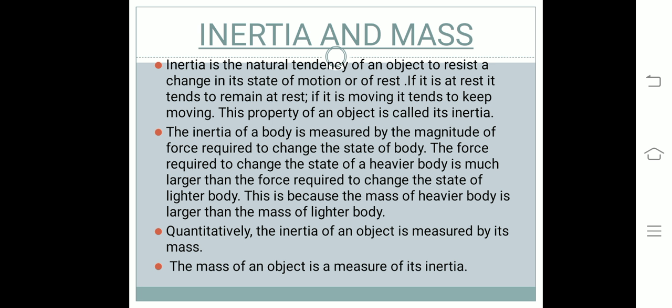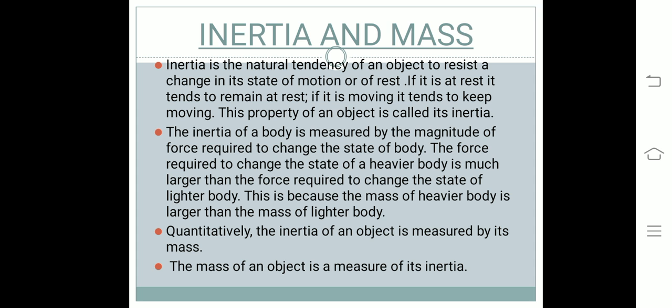Now, how are inertia and mass related to each other? As already mentioned, inertia is the natural tendency of an object to resist a change in its state of motion or of rest. That means if the object is at rest, it tends to remain at rest, and if it is moving, it tends to keep moving.